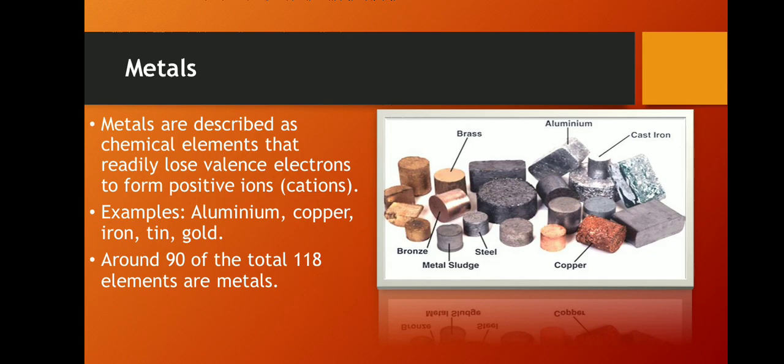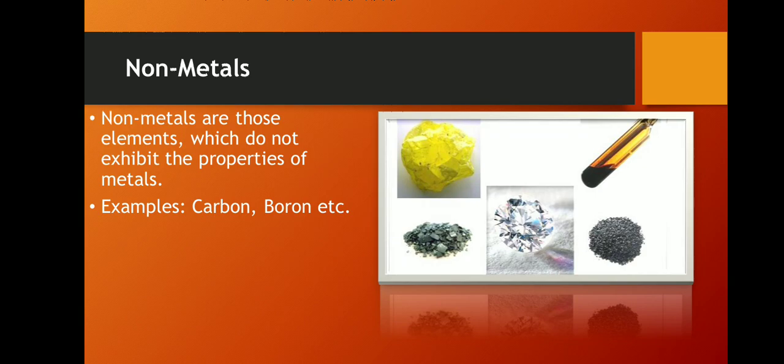In other words, we can say elements that are hard, solid, malleable, ductile, possess luster and conduct heat and electricity are known as what? Metals. Non-metals are elements that do not exhibit the properties of metals. They are non-lustrous, brittle and poor conductors of heat and electricity, right?